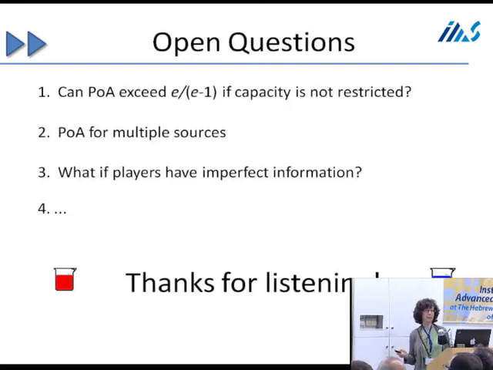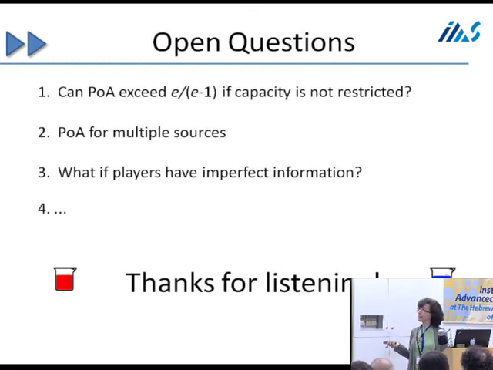So there are some open questions. The first question was raised earlier. What if we don't restrict the capacities? If we don't change the capacities at all, does the price of anarchy actually exceed E over E minus 1? We don't have any examples to suggest it does. We looked at the single source, single sink case. You could also ask the question, what's the price of anarchy for multiple sources? As a starter for this question, you might want to understand what's the structure of equilibria for multiple sources and when do equilibria exist, and we don't know the answers to that yet.